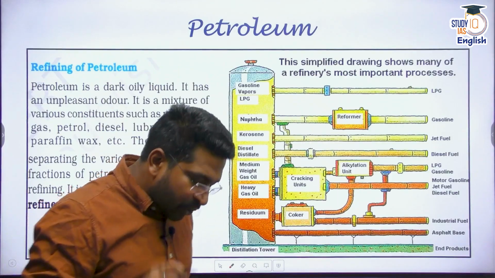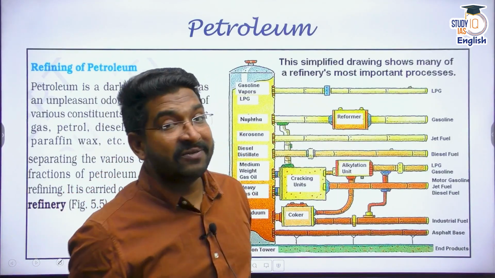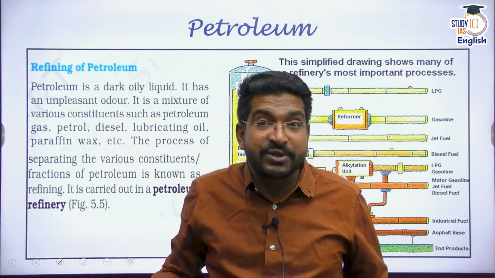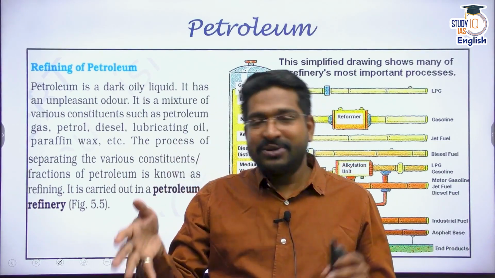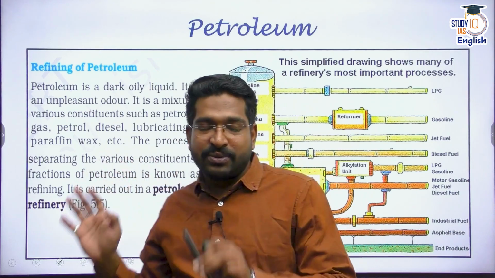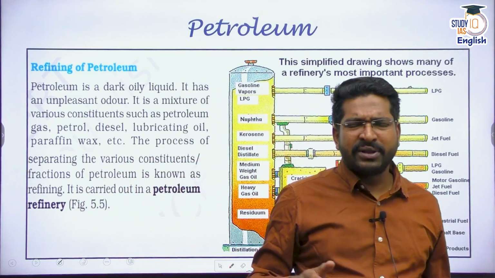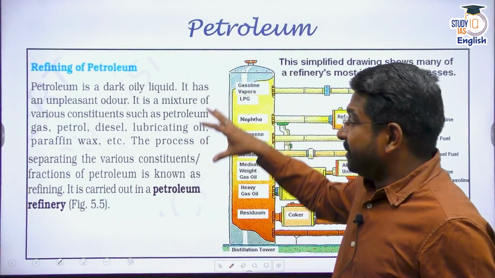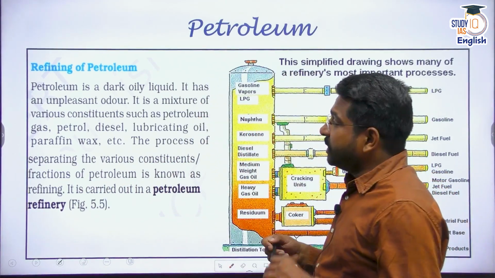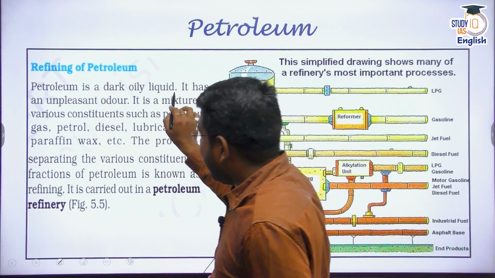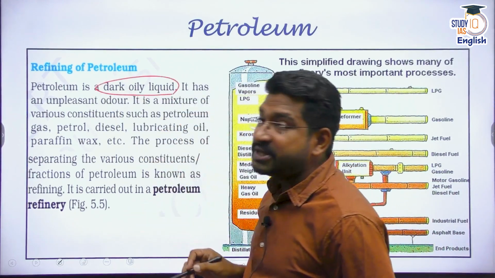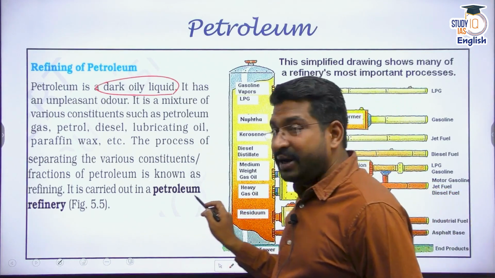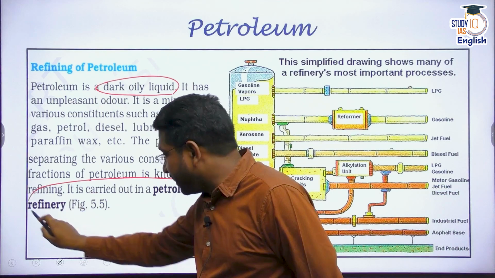Now when petroleum or crude oil comes, there are many other products that we use. Of course, in our day-to-day life, we use petrol, we use diesel, we use kerosene, right? Petrol in petrol engines, diesel in diesel engines. Kerosene was used predominantly as a fuel earlier. Now I think the use of kerosene has also gone down a lot. But how are these products obtained? Petroleum, which is basically a dark oily liquid, again a very unpleasant smelling oil, is refined in a petroleum refinery.